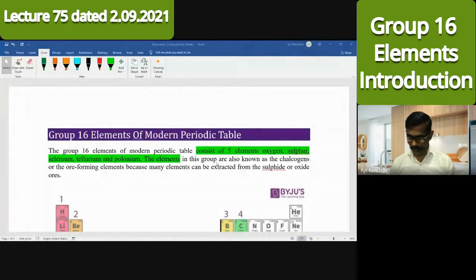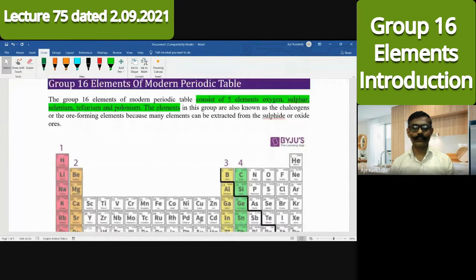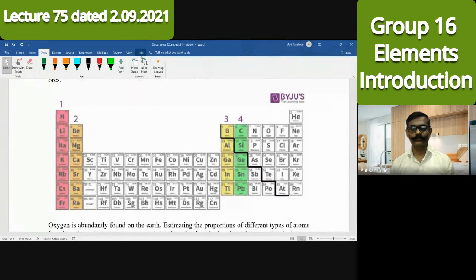Yes, students, today we have to discuss the group 16 elements. Group 16 means which family? Can anybody answer? Unmute and talk. See, it's group 1, 2, 3, 4, 5, 6, 7, 8, 9, 10. Likewise, continue and tell me, group 16 means which family?